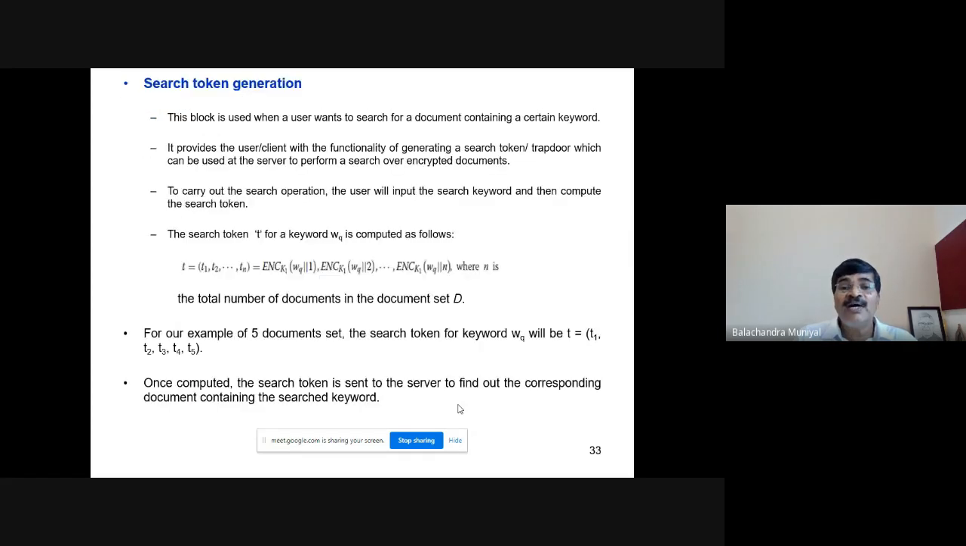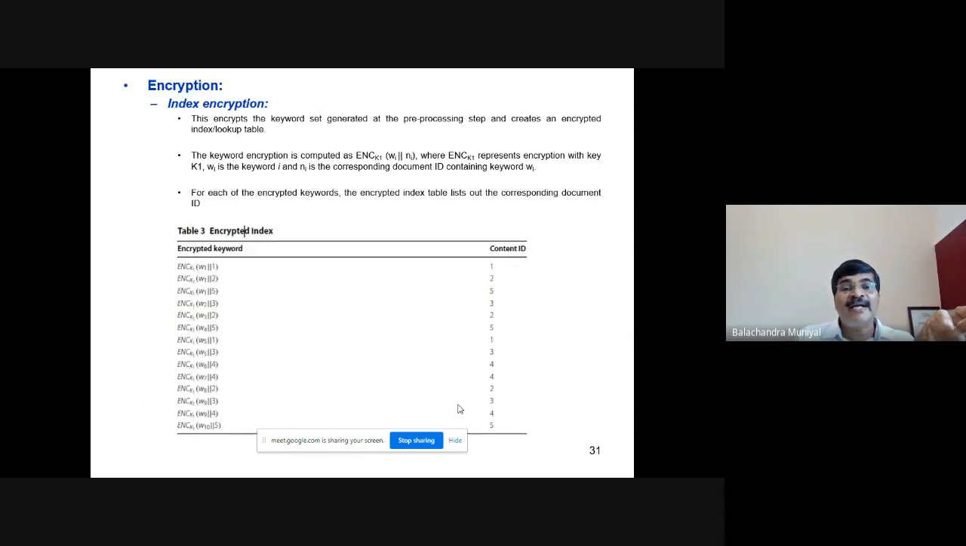I have T1 in the search token, which is ENC of K1 of W1. The search keyword in our discussion is W1 now, so WQ is equal to W1. So ENC K1 of W1 concatenate 1, ENC K1 of W1 concatenate 2, and so on, up to ENC K1 of W1 concatenate 5. This is the token we have now. Now, each of T1 to T5 will be compared with the items present in the encrypted index.